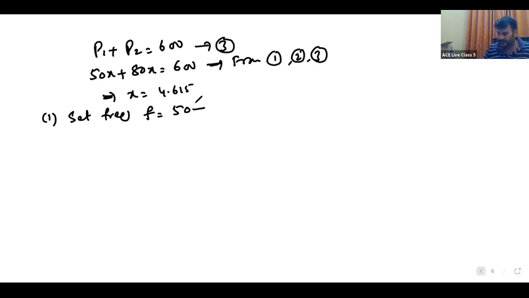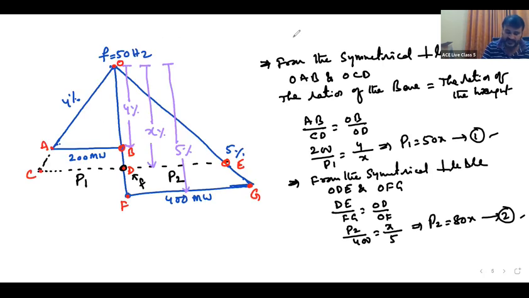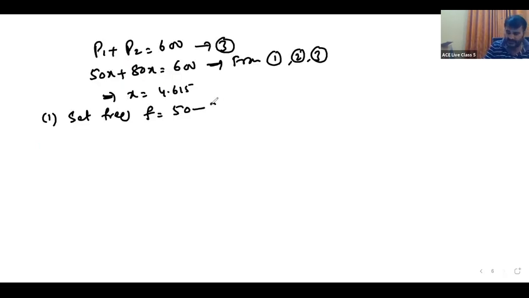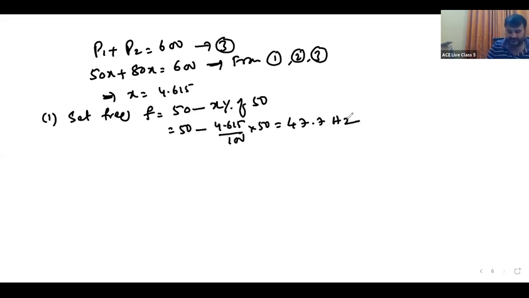percentage is reduced. Yes, X percentage is reduced. Dear students, here it is 50 hertz. But how much is it reduced? The set will be X percentage reduced. So 50 minus X percentage of 50. That is equal to 50 minus 4.615 by 100 times 50. That is equal to how much? 47.7 hertz. That is the answer.